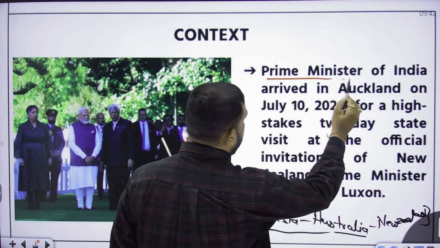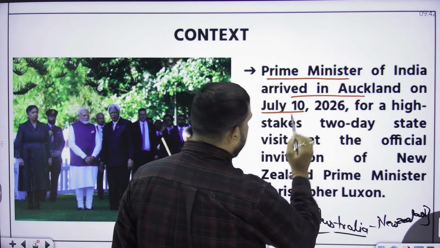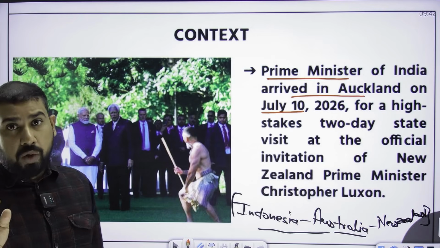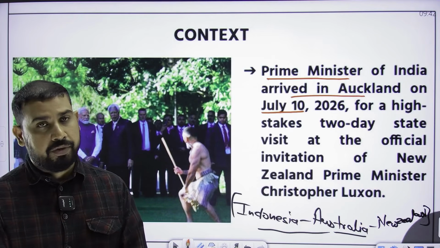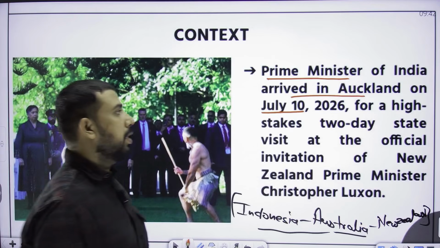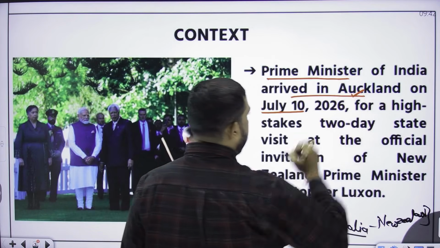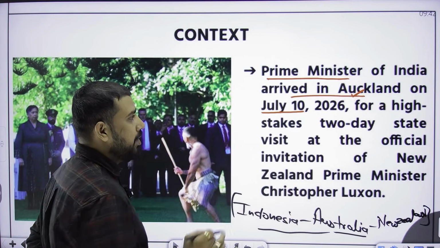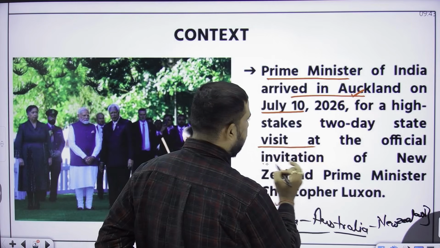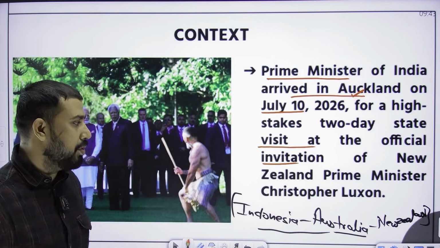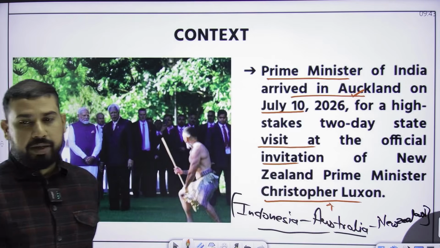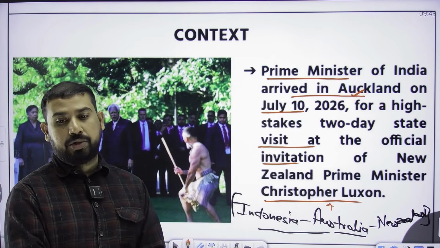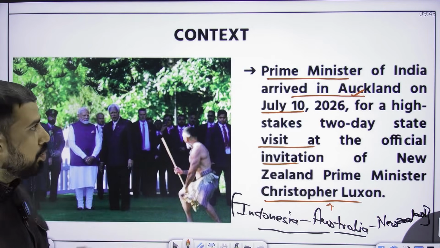The Prime Minister of India arrived in Auckland on July 10. As I had said, Wellington is the capital of New Zealand, but the most important city of New Zealand is Auckland. So on 10th of July, the Prime Minister visited Auckland for a high stakes two-day state visit at the official invitation of New Zealand Prime Minister Christopher Luxon. That's why the Indian Prime Minister visited New Zealand on 10th of July.